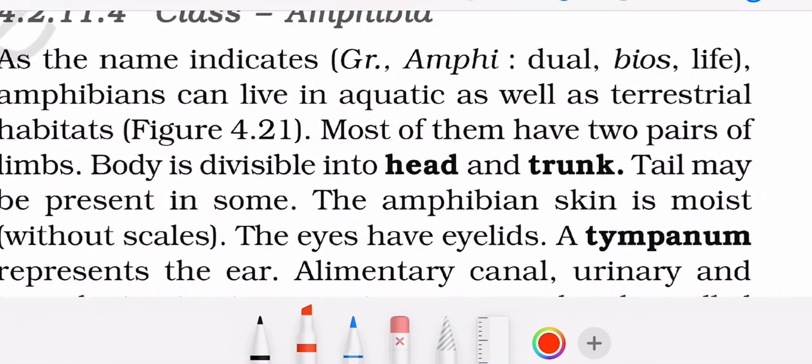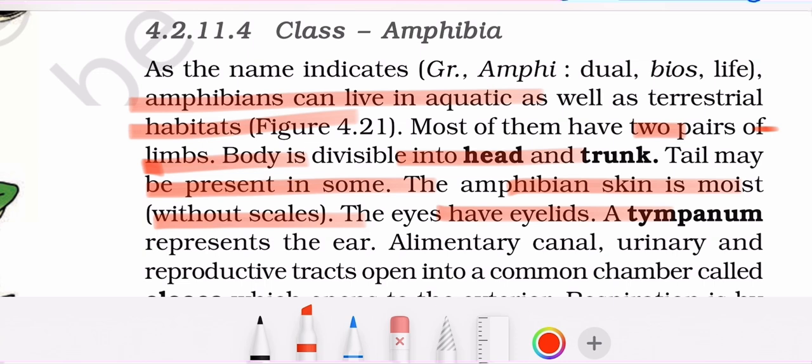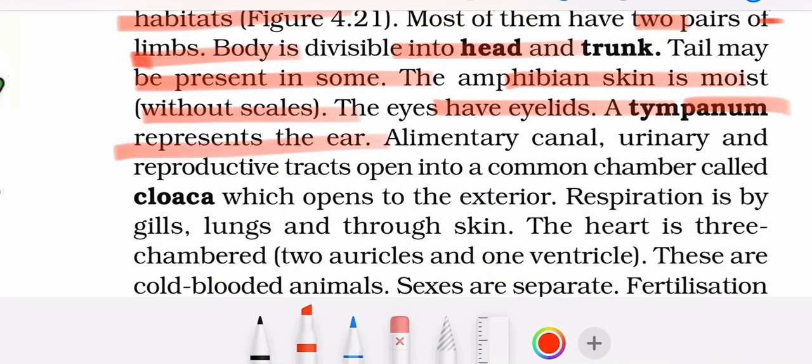Class Amphibia. As the name suggests, amphibians can live in aquatic as well as terrestrial habitats. Most of them have 2 pairs of limbs. Body is divisible into head and trunk. Tail may be present in some. The amphibian skin is moist without scales. The eyes have eyelids. Tympanum represents the external ear.